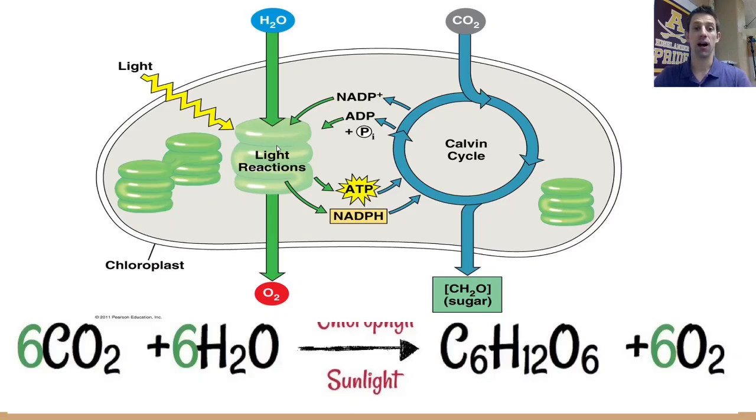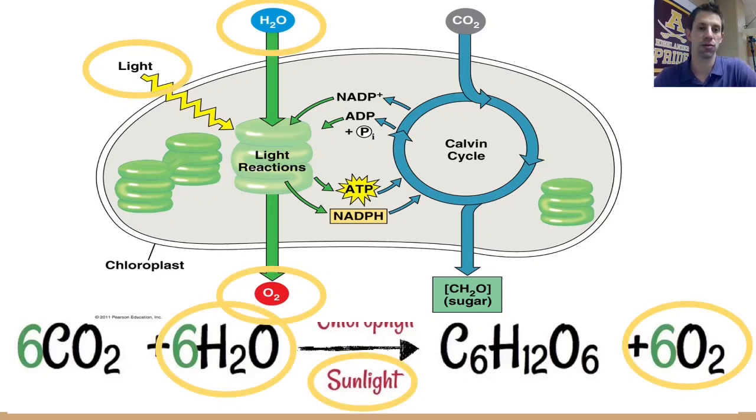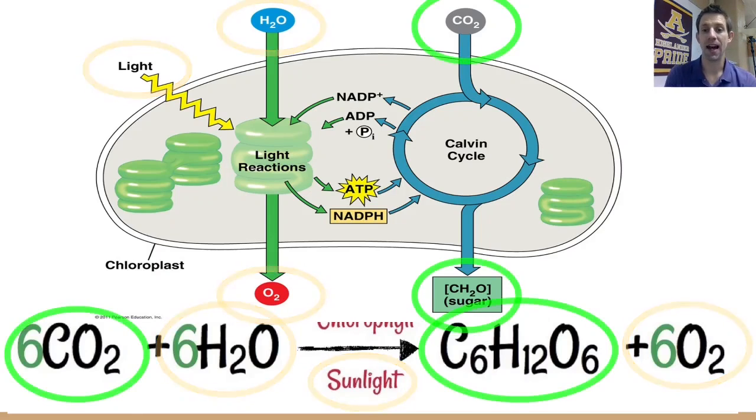If we take a look too now, we can break apart the light-dependent versus the light-independent reaction. So these yellow circles right here are showing you all of the things that are used in the light-dependent reaction. Water being brought in, light, of course, being used to create oxygen gas. The things that are used in the Calvin cycle or the light-independent reaction are carbon dioxide being brought in as the reactant, and then the production of glucose.